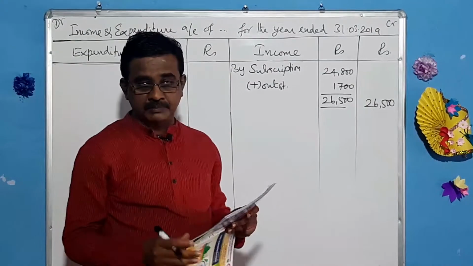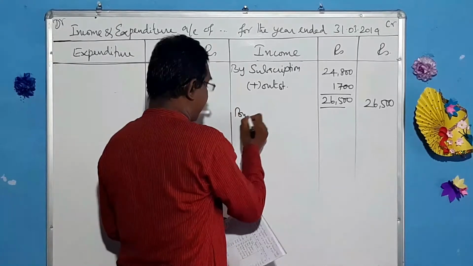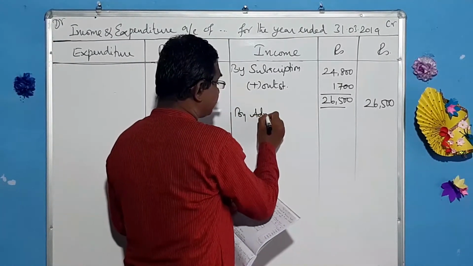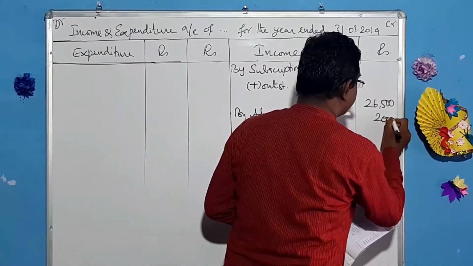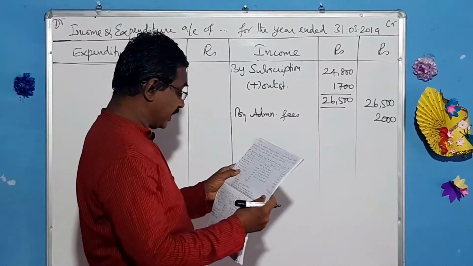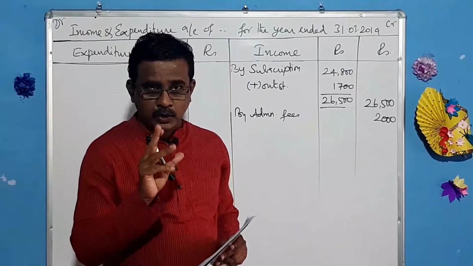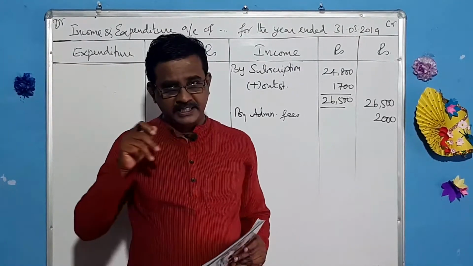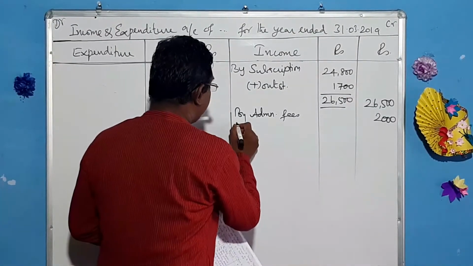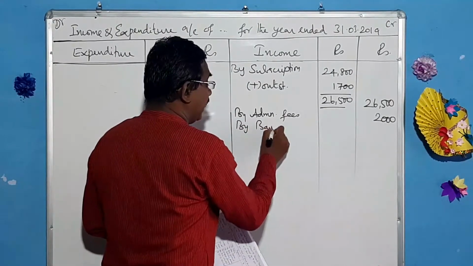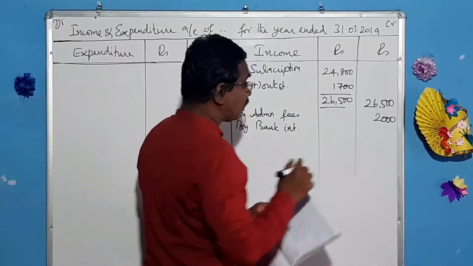Next one, admission fees. Here in your book, it should be treated as a revenue item, so we bring it to this side. Admission fees, what is that amount? 2,000. And next, prize fund receipts. I have already told you, if the name fund is given, don't take it to this account. That should be dealt with in the balance sheet. And by bank interest, because this is a revenue item, we bring it here. Bank interest, what is that amount? 1,500.